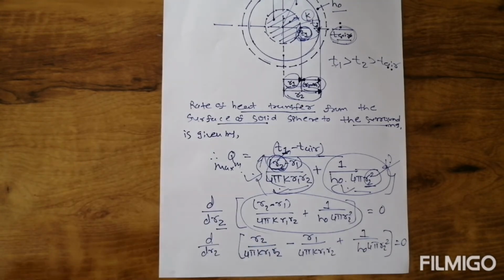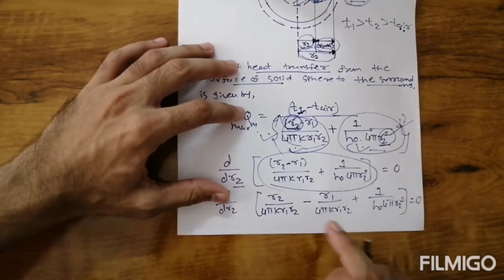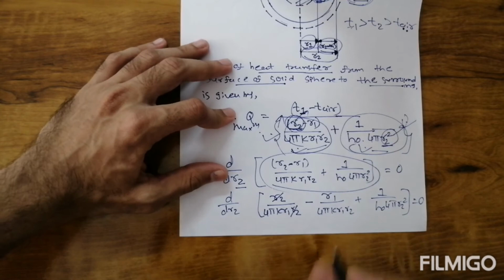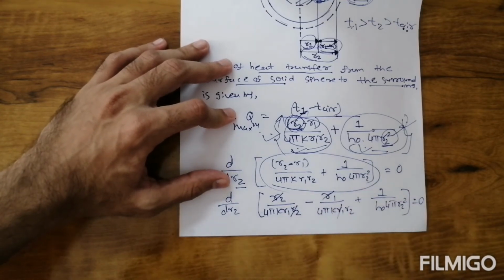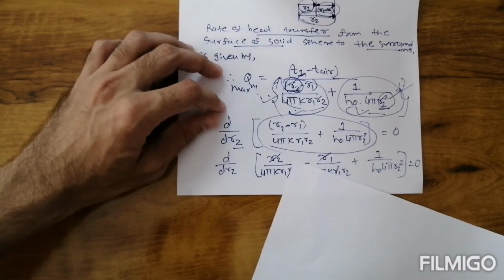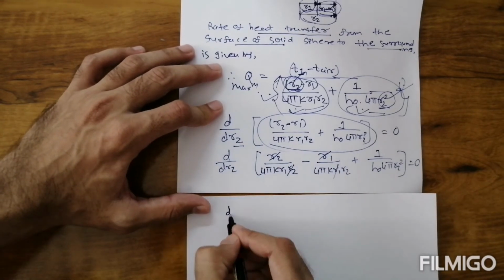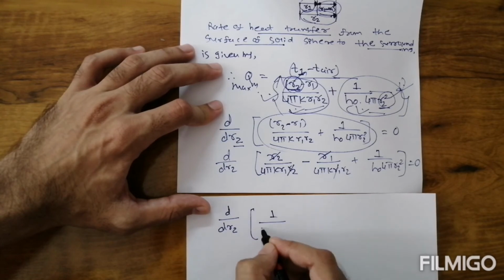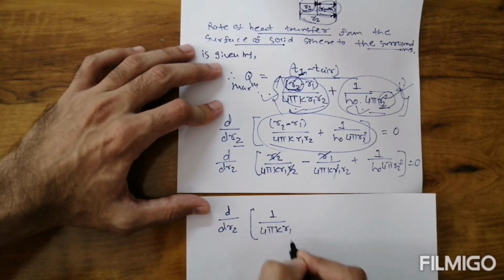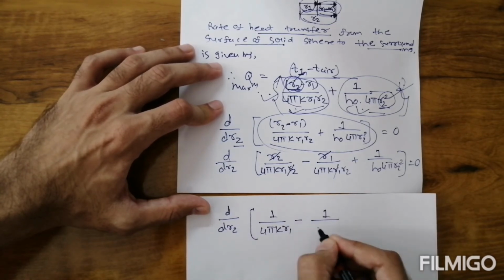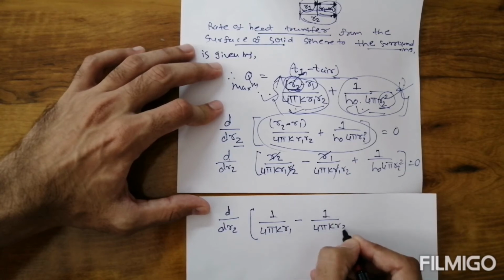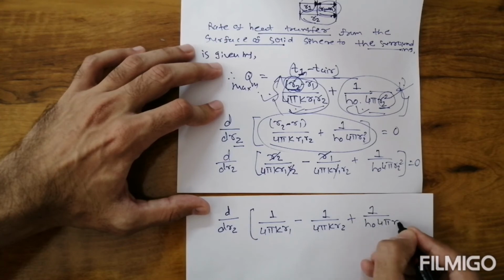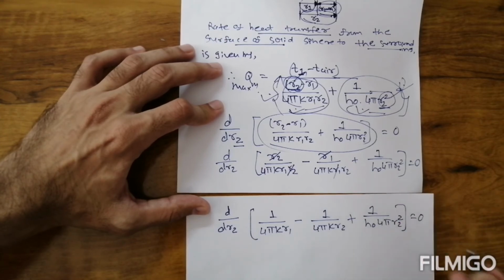Now the R2 will cancel out, and the R1 will cancel out. So what is our equation now? Our equation is d by dR2 of the bracket: 1 upon 4 pi k R1 minus 1 upon 4 pi k R2 plus 1 upon h of 4 pi R2 square, equal to 0.